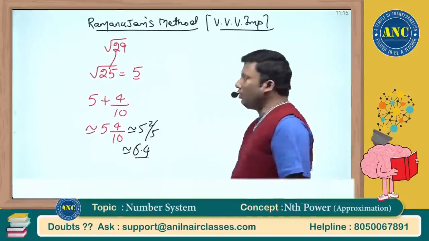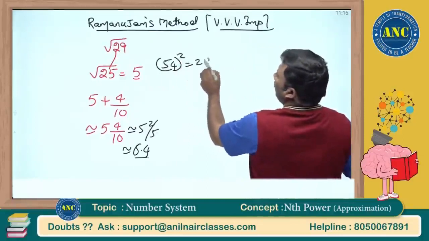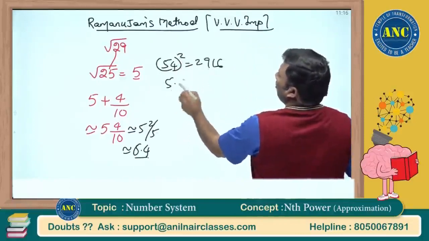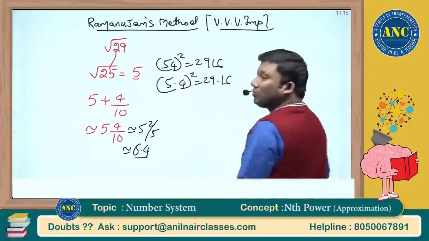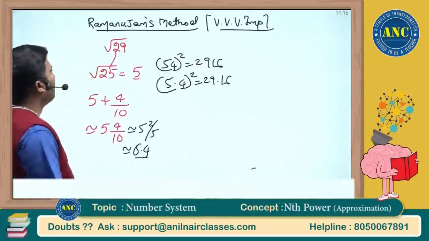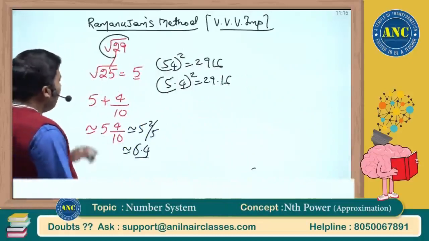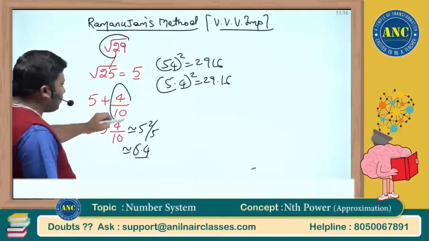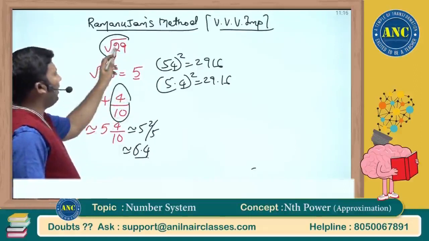5.4. 54 whole square is 2916. So 5.4 whole square is 29.16. 29.16 is very, very close to 29. So for the square root of 29, this is the value. Did you discuss with the students how you got this 4 by 10? You are telling it vaguely.